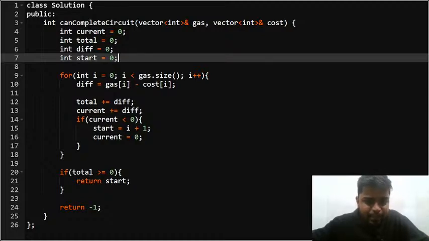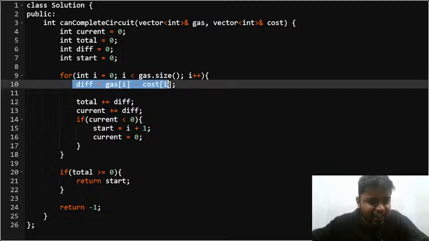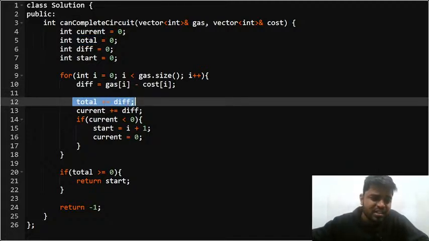I'll be iterating for all the I starting from 0 up till gas dot size, that is I is less than n. What is the current difference? The difference of the ith index is gas of I minus cost of I. Thanks, Ritik. So I'll add it to the total. This is the cumulative sum.